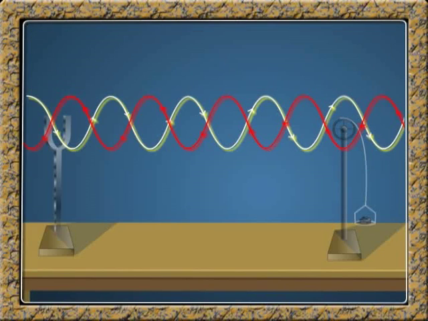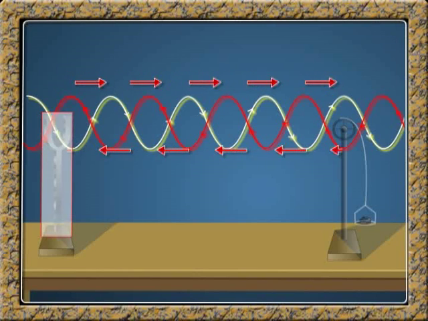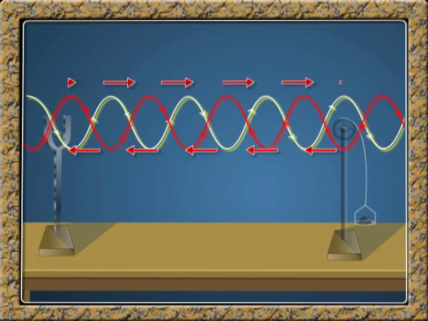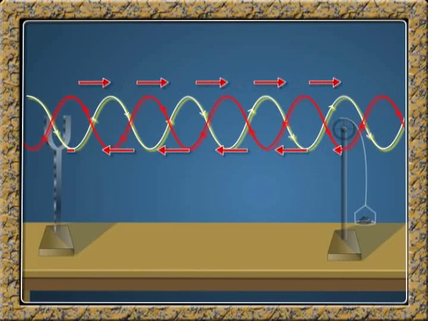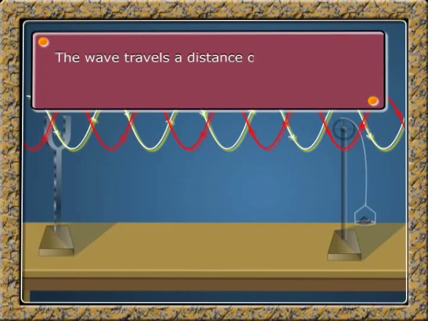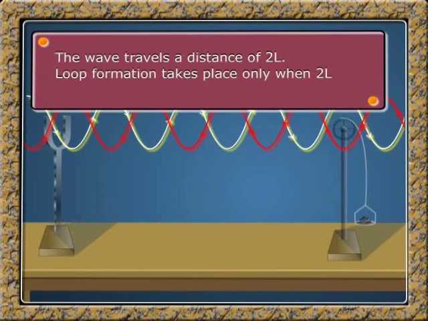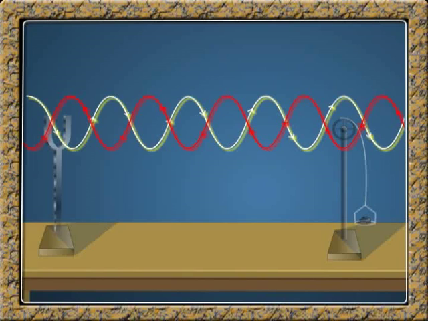Although the reflected and incident waves travel in opposite directions, they are actually in phase because the incident wave is reflected twice, that is, once at the fixed end and once more at the tuning fork end. Therefore, the wave travels a distance of 2L. Loop formation takes place only when 2L is exactly equal to n lambda, where n is equal to 1, 2, 3 or 4, and lambda is the wavelength of the wave produced by the tuning fork. When 2L is equal to n lambda, the string will be in resonance with the tuning fork.